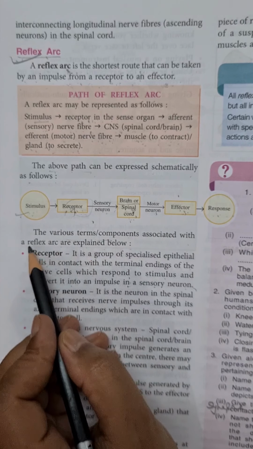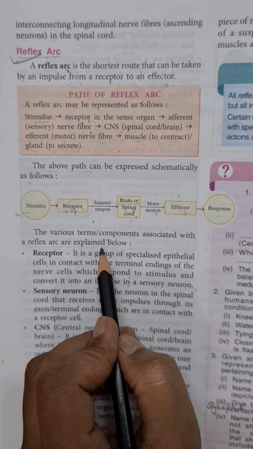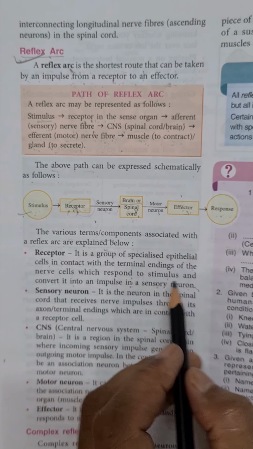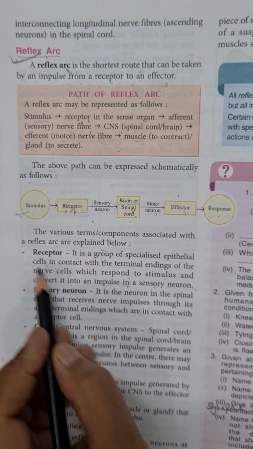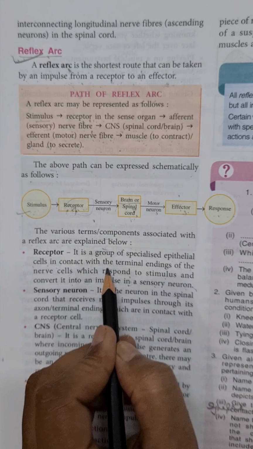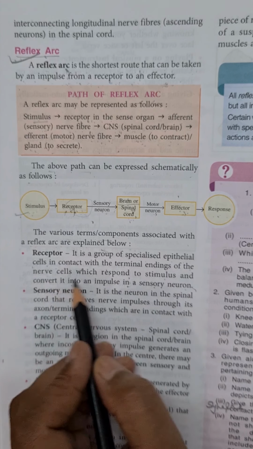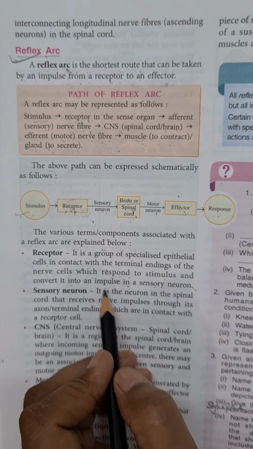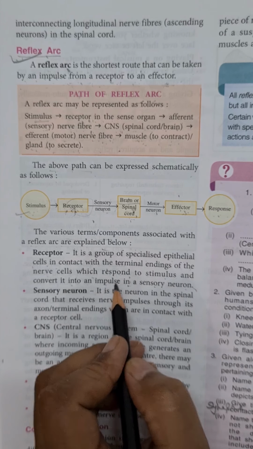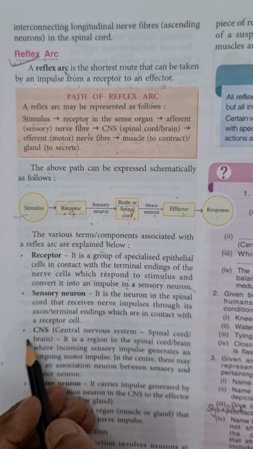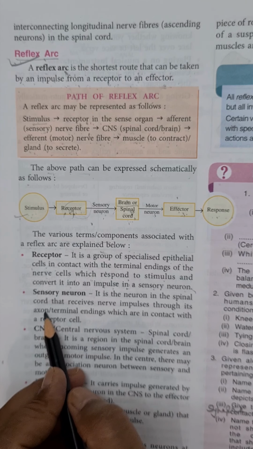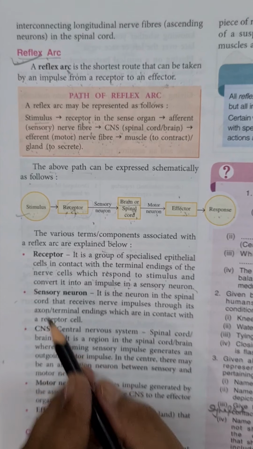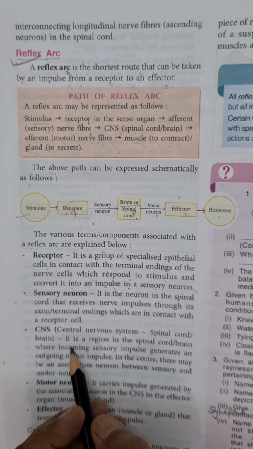Now the terms associated with reflex arc are explained below. Receptors, already explained. These are the group of specialized epithelial cells which are in contact with the terminals of nerve cells, and when they respond to the stimulus, they convert that stimulus into the form of impulse, which is to be carried by sensory neuron. Now sensory neurons are the neurons which carry impulses from sense organs to central nervous system.